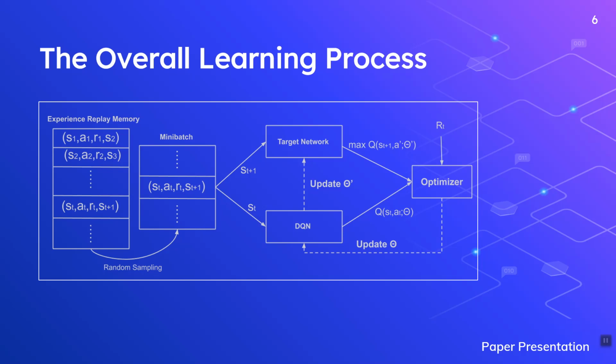The deep Q network predicts the immediate reward value of a given state, and the target network predicts the future reward value of a given state. There is an optimizer that optimizes the loss of the DQN and the target network. The DQN is updated at every time step, but the target network is updated after a fixed amount of time.